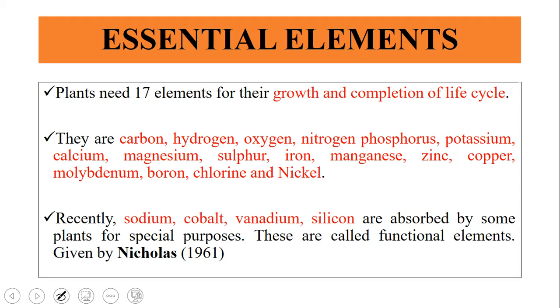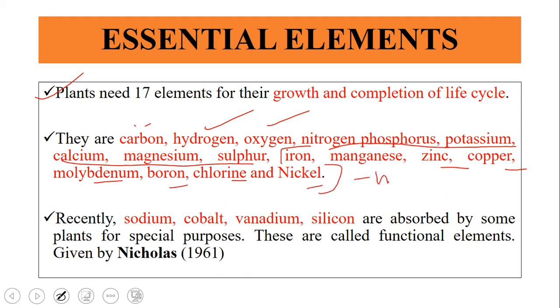So plants need around 17 elements out of 63 or 65 elements for their growth and completion of the life cycle. So what are these 17 elements which are required for the plant? Carbon, hydrogen, oxygen and NPK, and calcium, magnesium, sulfur, and these are micronutrients: iron, manganese, zinc, copper, molybdenum, boron, chlorine and nickel. These are called micronutrients.